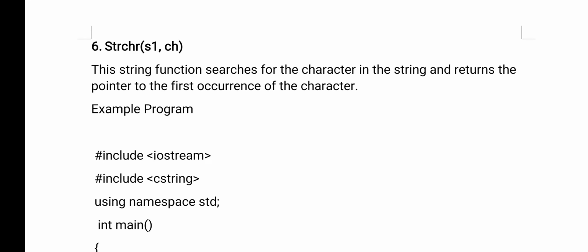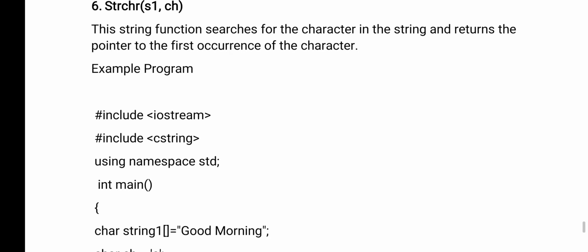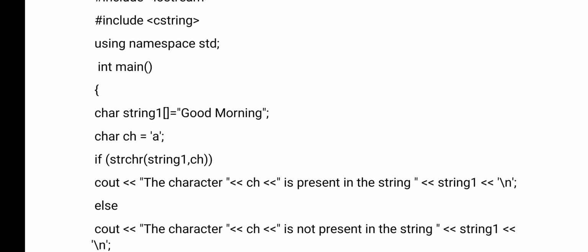Now strchr(s1, ch). Actually this function is used to find the first occurrence of a given character. Here see the example program. What is the string here? Good morning. And what character do I want to find out? A. Now what function are we using? strchr. s1 is the string good morning, and in that what are we searching?